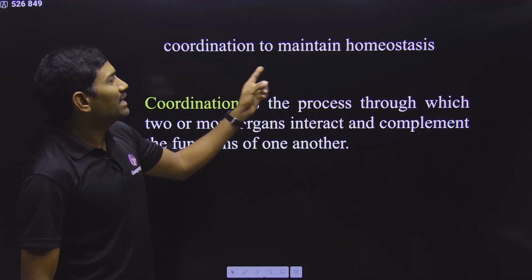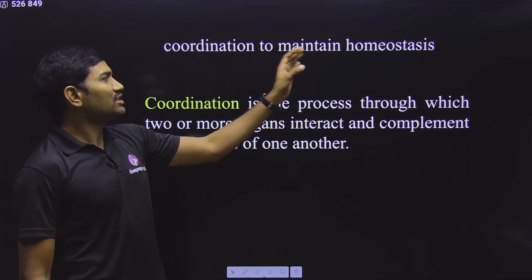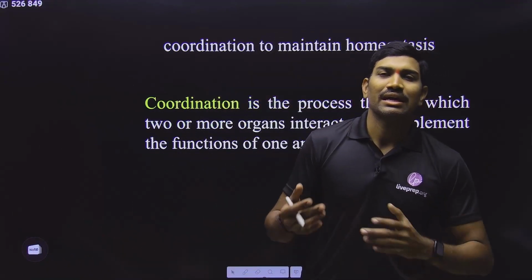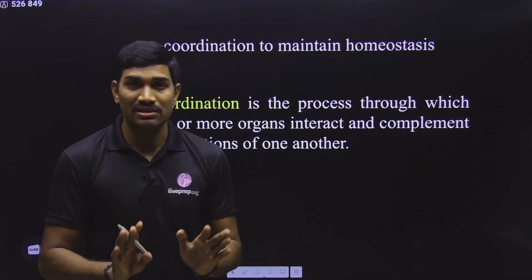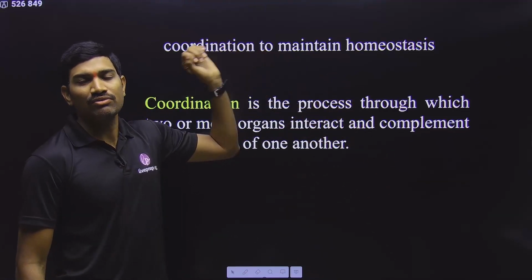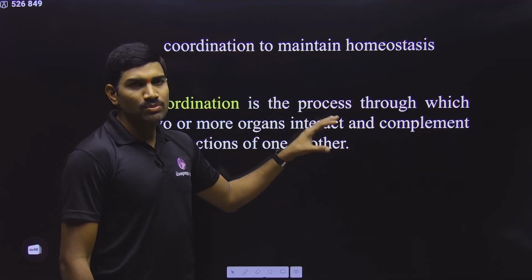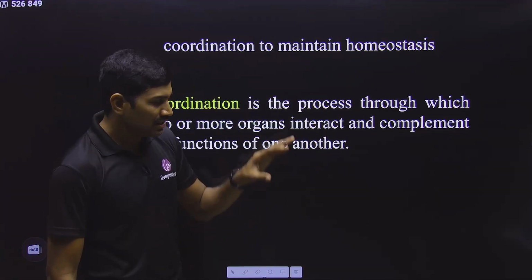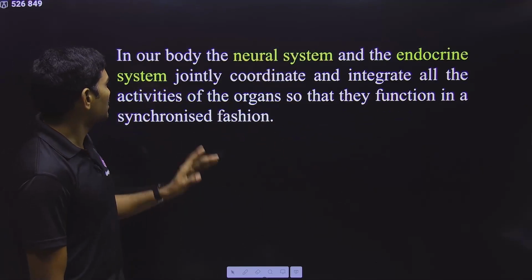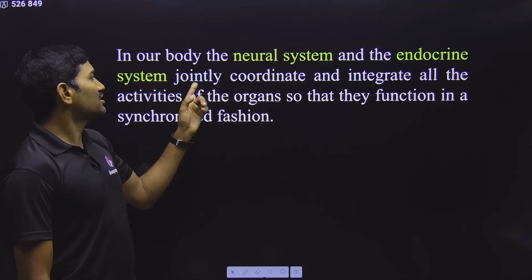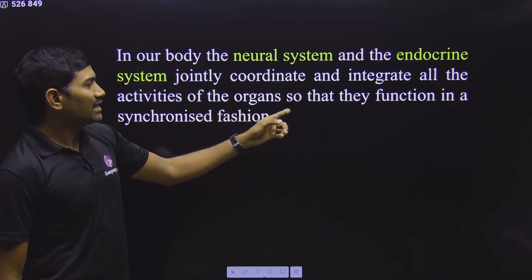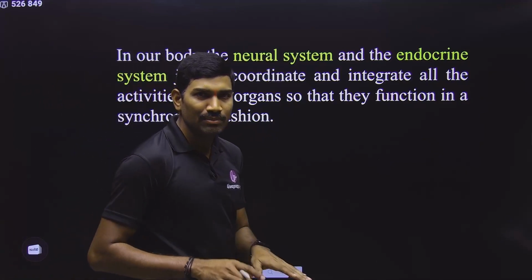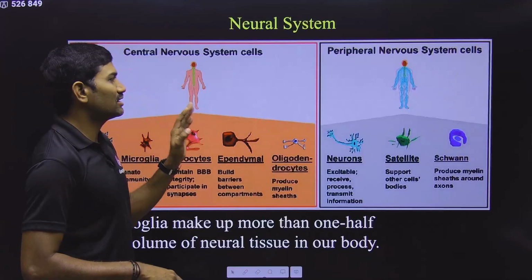Clear? And what is the main aim of coordination? This coordination is to maintain homeostasis so that an organism can perform various functions and also show some behaviors. For all these things, coordination of these organs is very important. That's why for coordination there are systems like the neural system and the endocrine system. In this chapter we are going with the neural system. Next one. In our body, the neural system and the endocrine system jointly coordinate and integrate all the activities of the organs so that they function in a synchronized fashion, helping in the normal functioning of the individual.